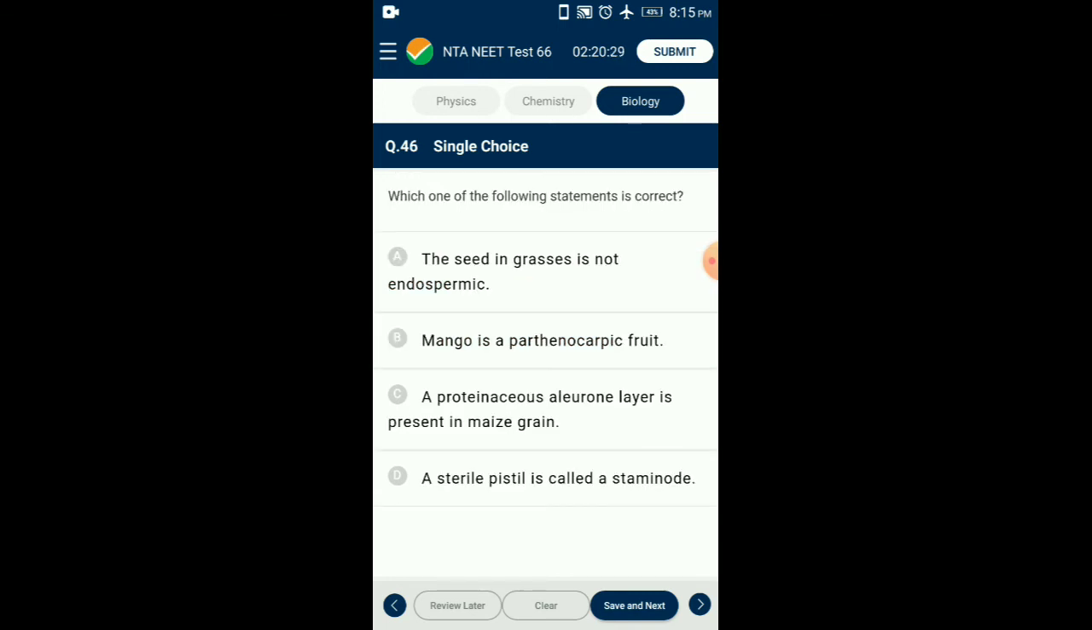Question number 46. Which one of the following statements is correct? In monocotyledonous endospermic seeds, the endosperm is surrounded by a proteinaceous one-cell thick layer called the aleurone layer. The cells of the aleurone layer are filled with proteinaceous aleurone grains which play an important role at the time of germination. So the answer is option C. A proteinaceous aleurone layer is present in maize grain.